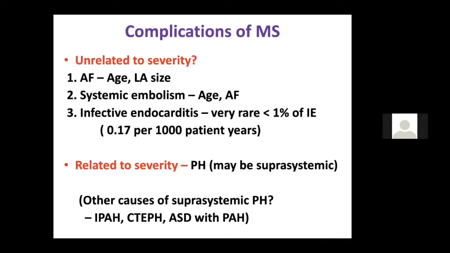Endocarditis is seen in less than 1% of patients. Systemic embolism is seen in 20% of patients. AF I will discuss in the next slide. But if it is related to severity, it is the pulmonary artery hypertension. It is usually suprasystemic in mitral stenosis.